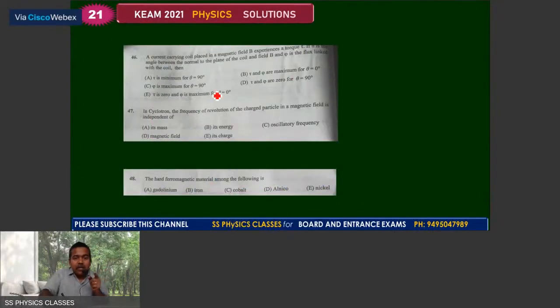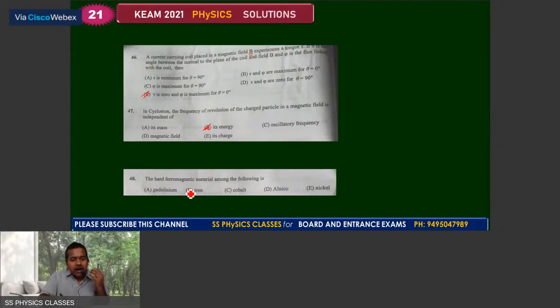A current carrying coil placed in a magnetic field B experiences a torque tau. If theta is the angle between the normal to the plane of the coil and the field B, and phi is the flux linked with the coil, then you get the answer as the E choice. And then in cyclotron, the frequency of revolution of the charged particle in a magnetic field is independent of, you know the concept as f is equal to qB divided by 2 pi m. And from that you can write its speed or its energy.